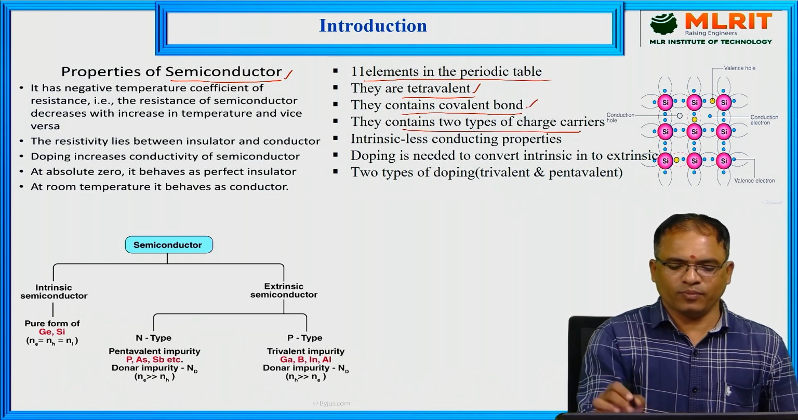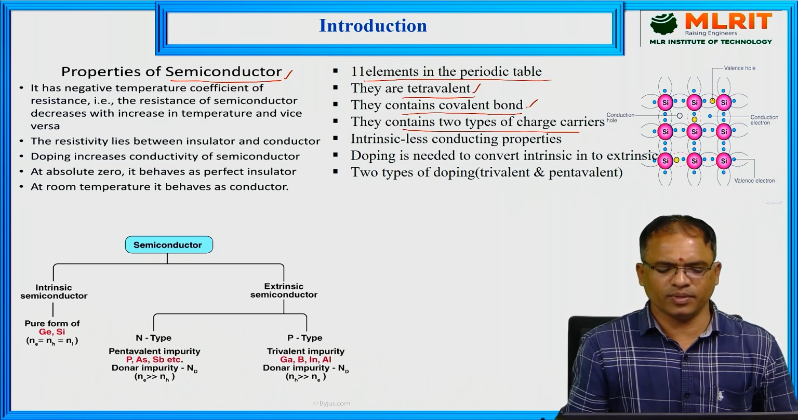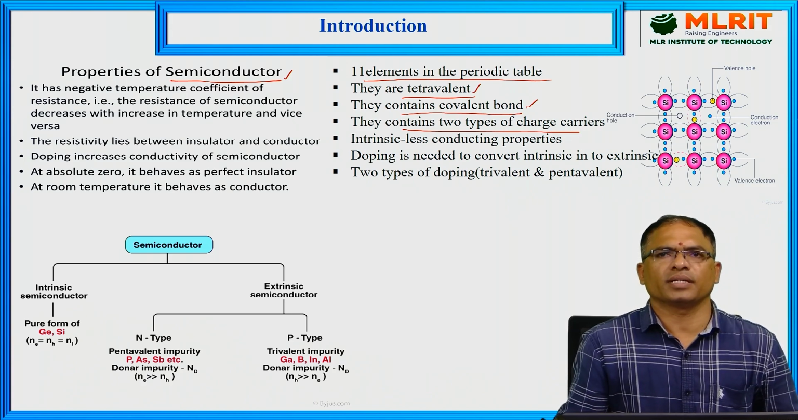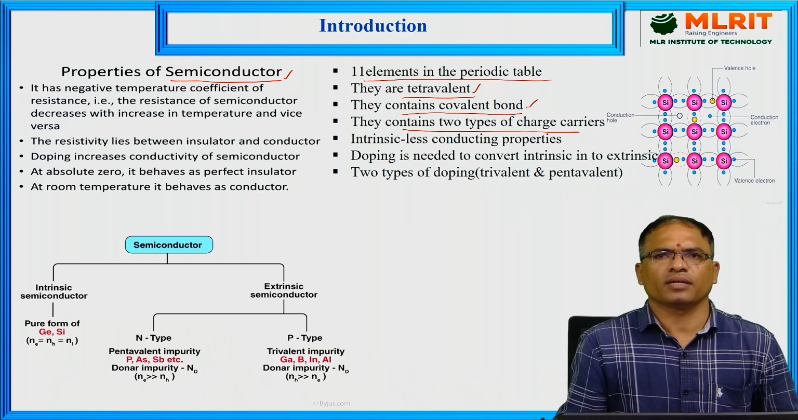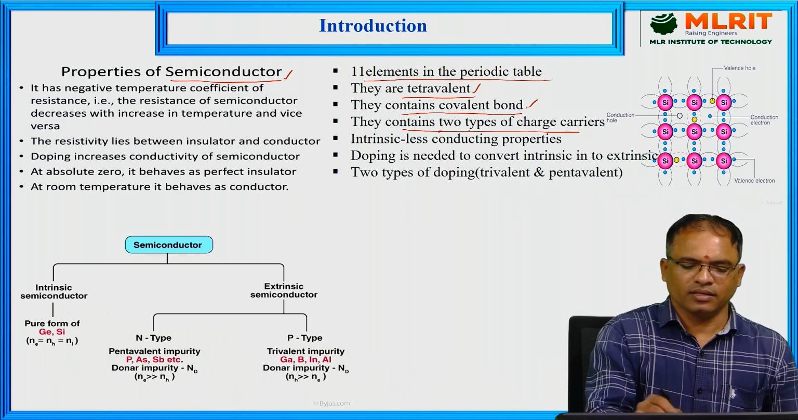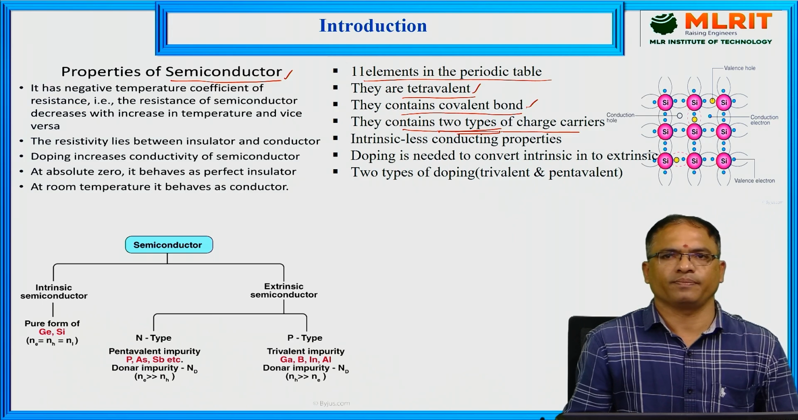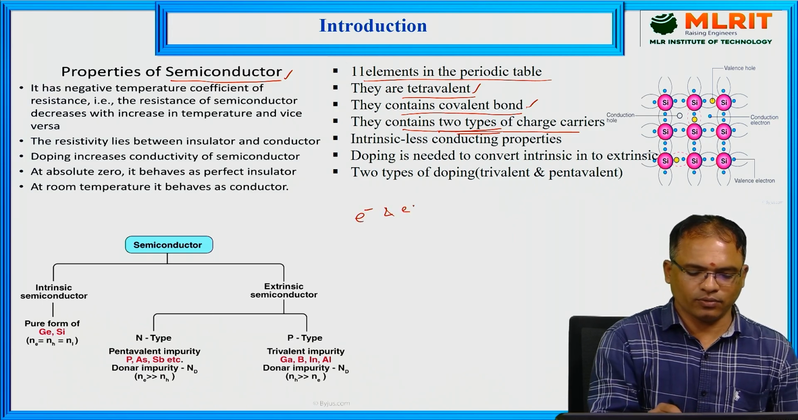The most important difference between good conductors and semiconductors is that in the case of conductors, the charge carriers are only free electrons. Current conduction takes place only with the help of free electrons in conductors, whereas in semiconductors, there exist two types of charge carriers. These two types of charge carriers are nothing but electrons and holes.